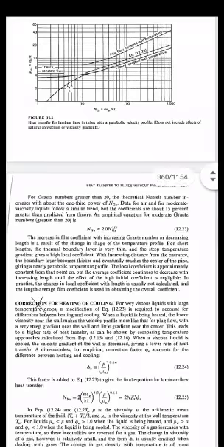So such a relationship can be tabulated, which is given in equation 12.23, that is Nusselt number is approximately equal to 2 times Graetz number raised to power 1 upon 3. So this is an empirical equation for the moderate Graetz number. Do remember, whenever the Graetz number is greater than 20, then this equation can be applied. So you may come across some numerical problems where you need to use this relationship.